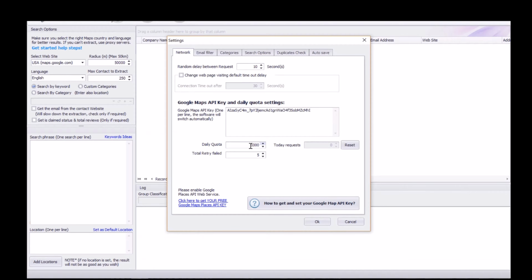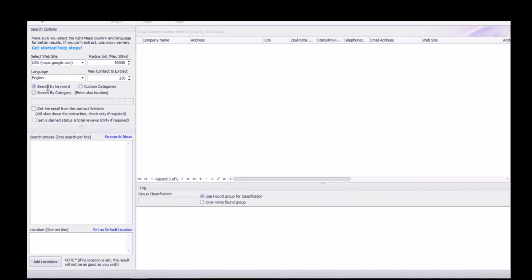Daily quota, we'll do 150,000. There we go, because we only have one API key. But if you plug in more, you'll get more. So click OK. And very simply, all we have to do is type in lawyer. Let's do something simple: divorce lawyer. There we go.